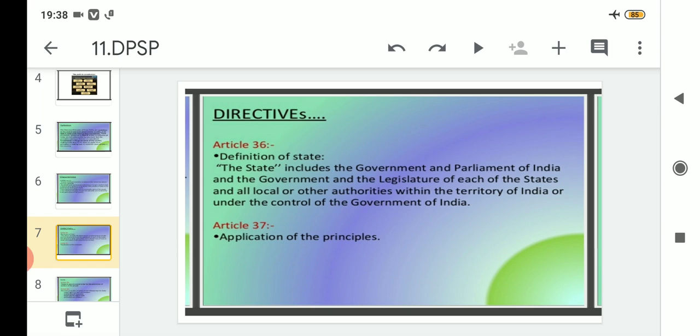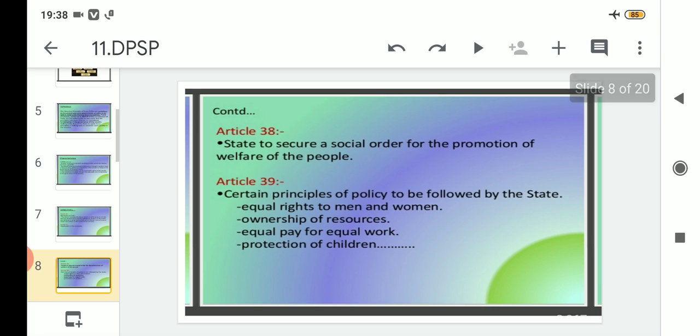Then next comes Article 37, which covers the application of the principles. According to the directive principles of state policy, guidelines are given to every state government and the central government. This article makes sure that all these principles are applied. That means the application of these principles is maintained under Article 37.